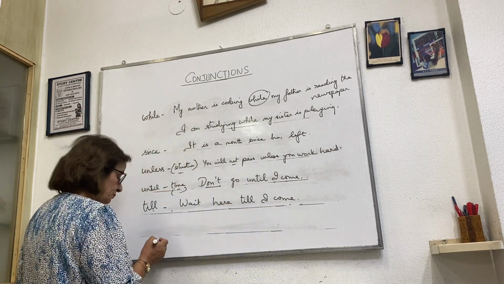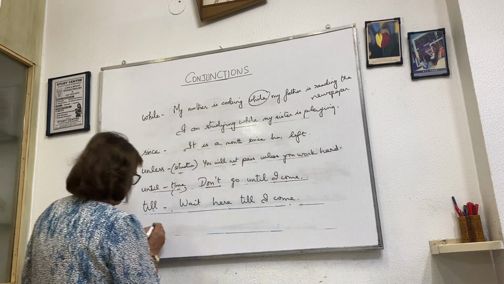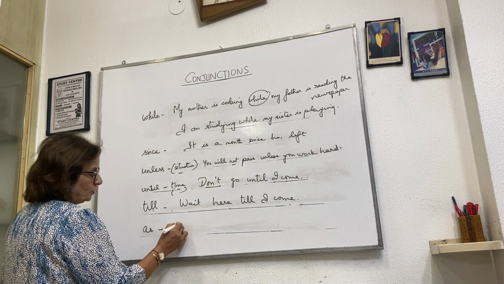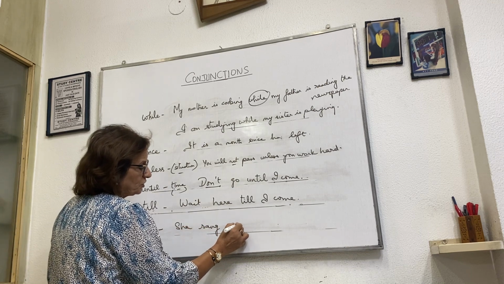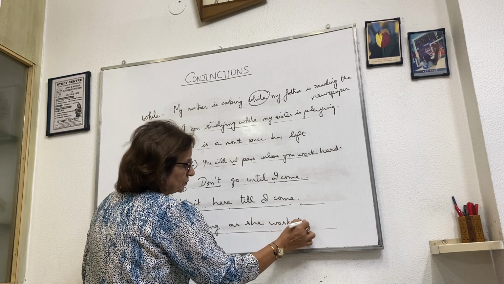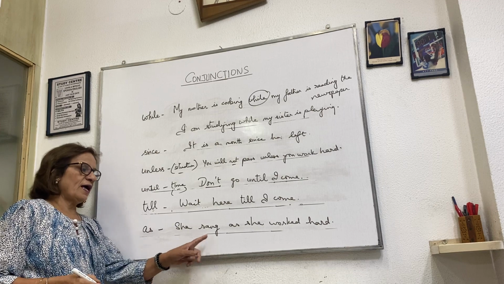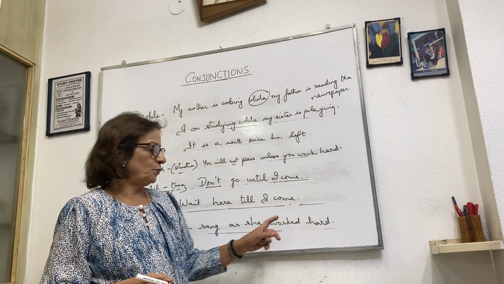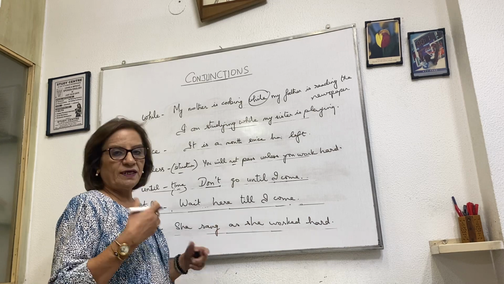Then as. She sang as she worked hard. She sang as she worked hard. So we have joined by as. She's working hard and she's singing also.